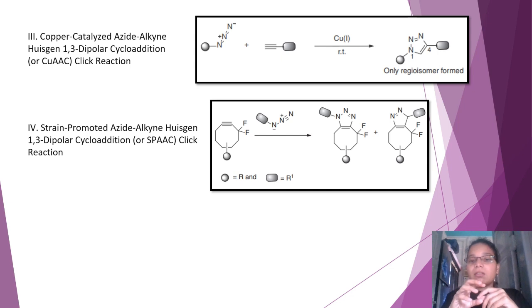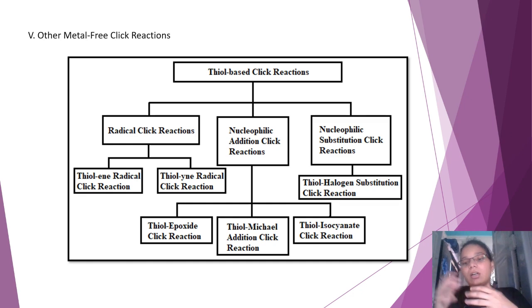Now, how to eliminate the strain factor? To eliminate this strain factor, many other metal-free click reactions became advanced. They started developing. So we have thiol-based click reactions very much in recent trends, one of the collection of click reactions under metal-free click reactions. And majorly over here, thioethers, dithioethers, thiocarbamates, alcohols, such molecules are synthesized.